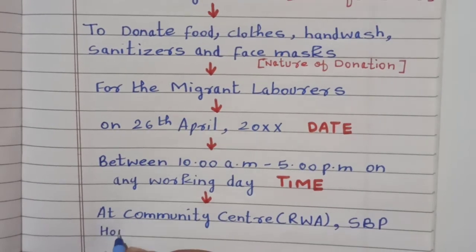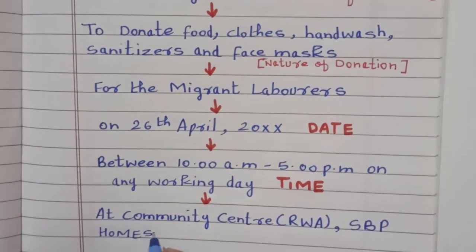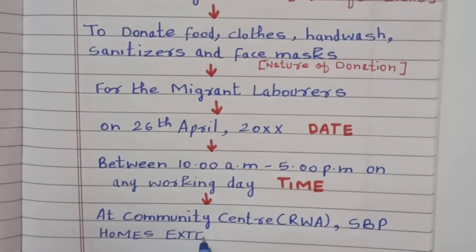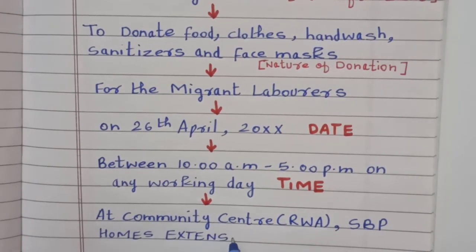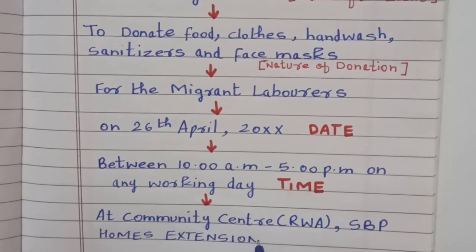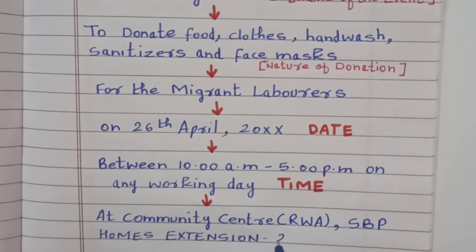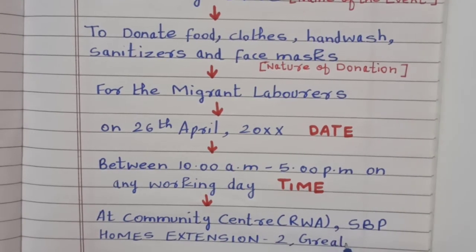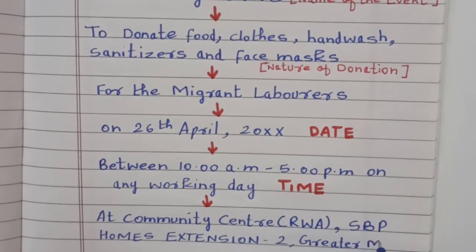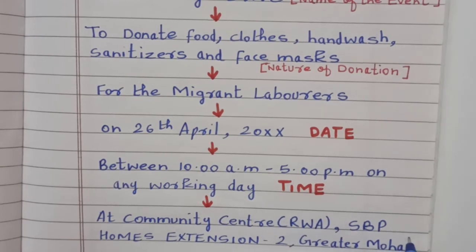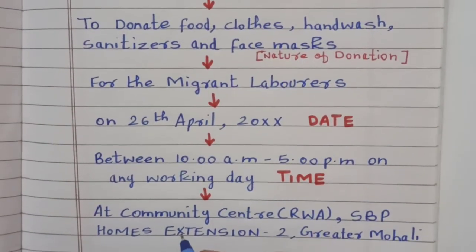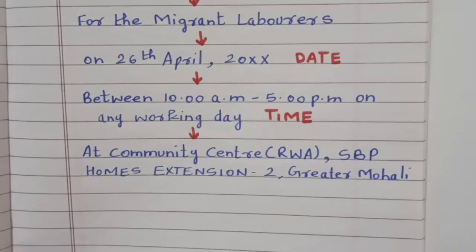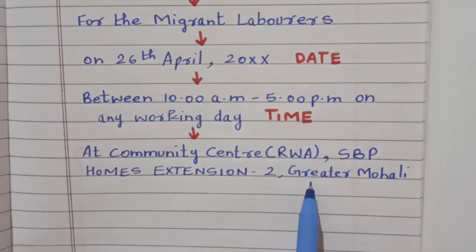SBP Homes, extension to Mohali. This is Greater Mohali. So I have written the smaller locality as well as the bigger locality.